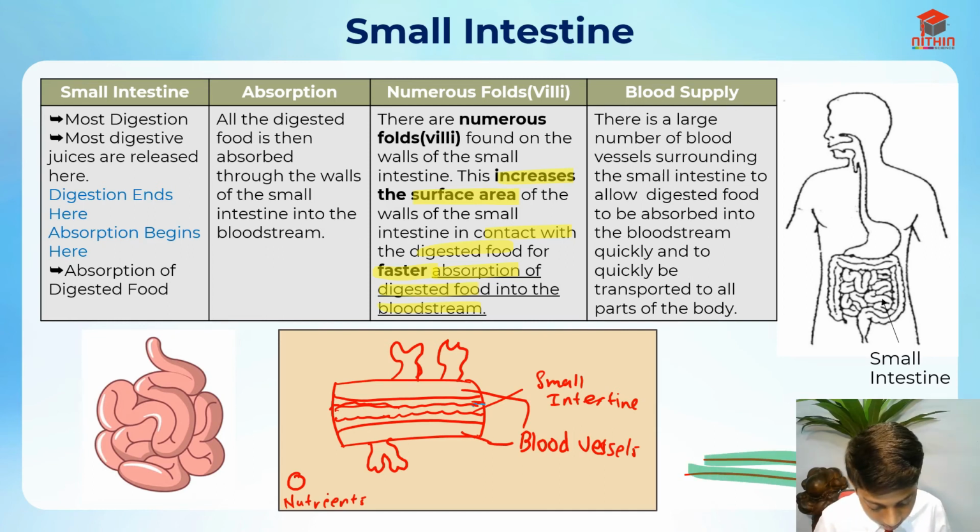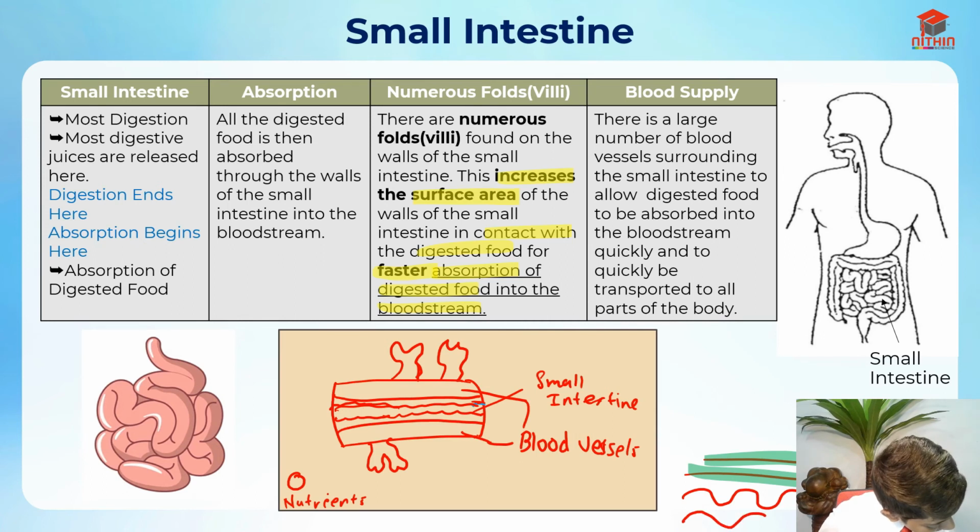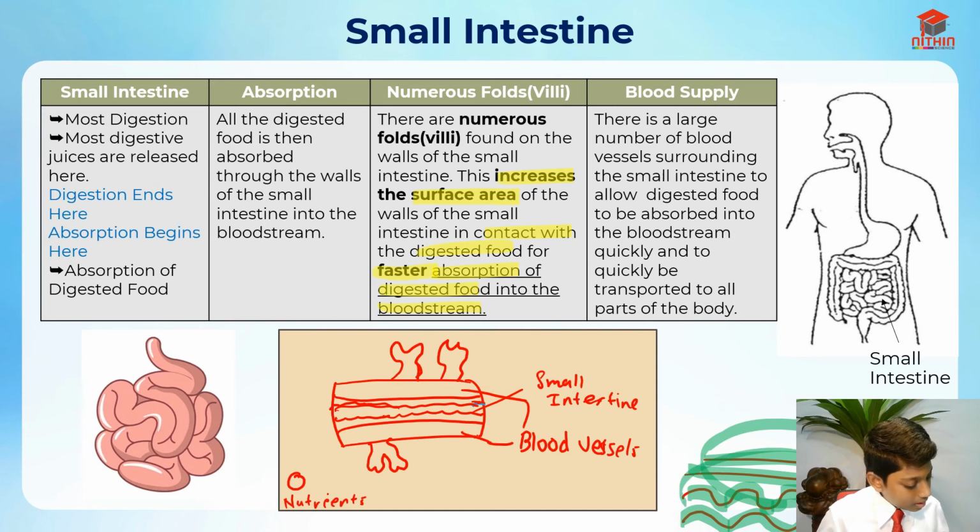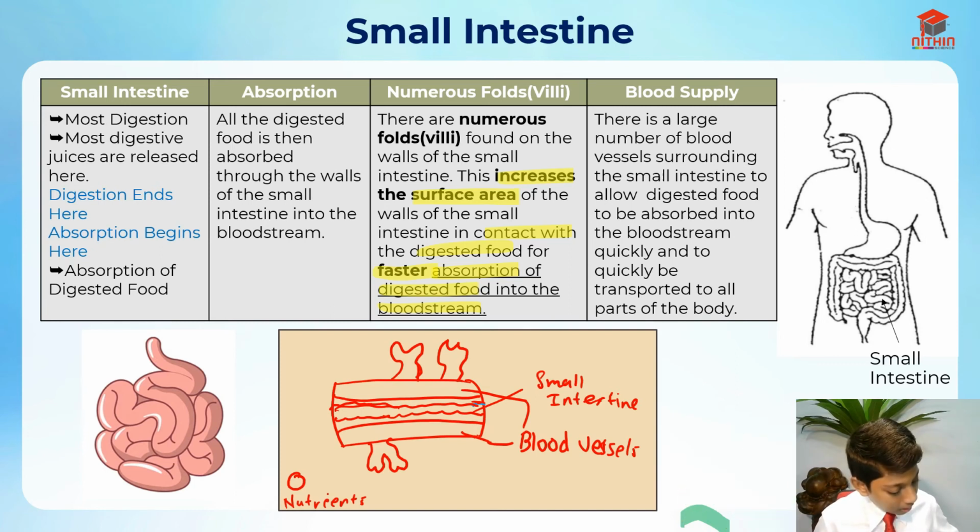And if the small intestine were to be like this, let me highlight the surface area. So basically there's one round over here, another round, another round. So there's actually more surface area compared to this. I think you can see what I mean now.